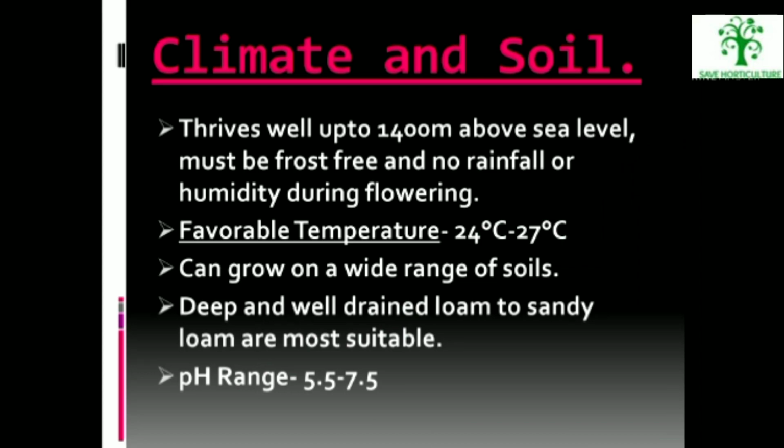Climate and soil. Mango thrives well up to 1400 meters above sea level, but the area must be frost free and have no rainfall or humidity during flowering. Favorable temperature is 24 degrees Celsius to 27 degrees Celsius. Mango can grow on a wide range of soils, but deep and well-drained loam to sandy loam soils are the most suitable ones. The pH range for mango production is 5.5 to 7.5.